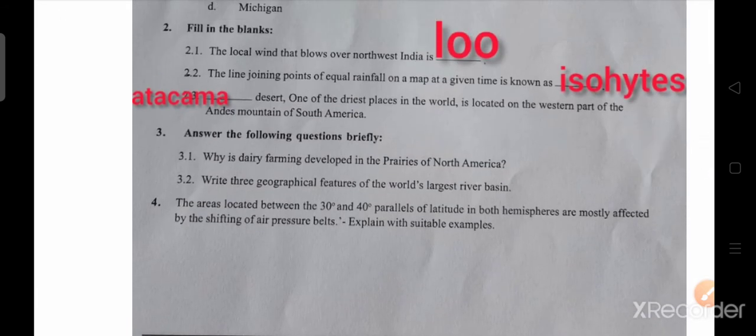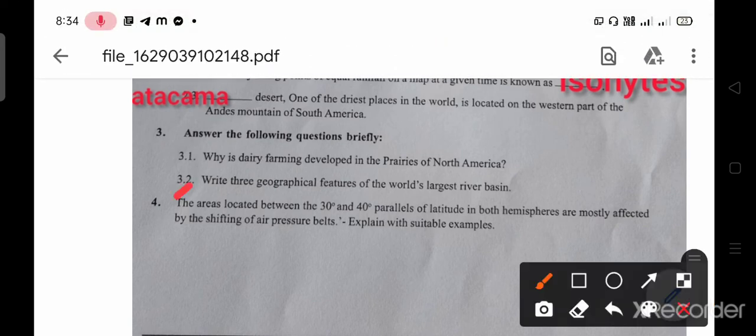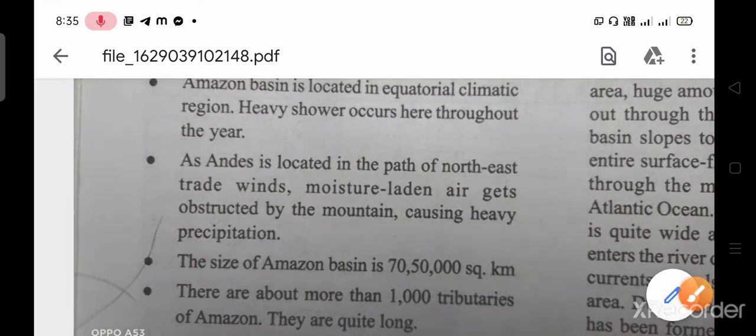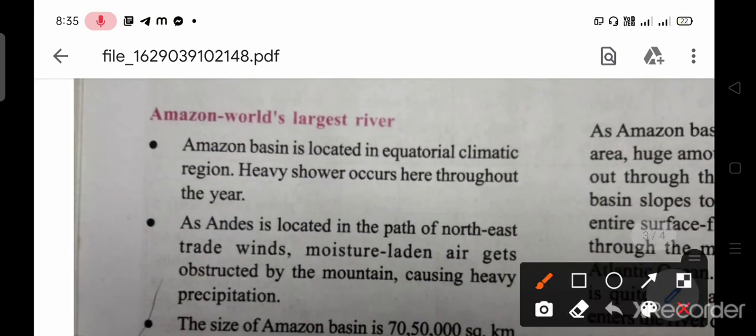Next question. Write 3 geographical features of the world's largest river basin. We know that the world's largest river basin is the Amazon river basin, located in South America. The 3 geographical characteristics: the Amazon basin is located in the equatorial climatic region.